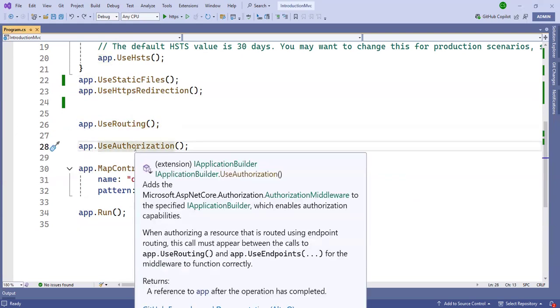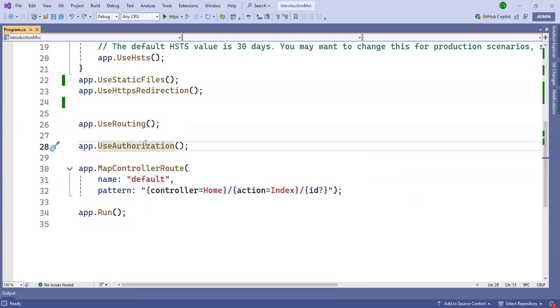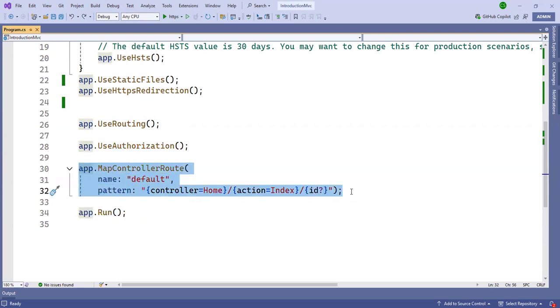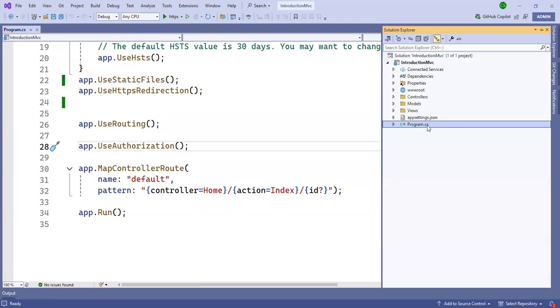For authorization, suppose that you have some admin permission, or support permission, or user permission. According to that you can use the use authorization middleware. Finally, suppose that when you run the application and you do not find any page, then map controller route. The default page is called home index. This page runs by default when you run the application. After that, this line, app.Run, will run the whole application on the browser. These are the things in Program.cs first.